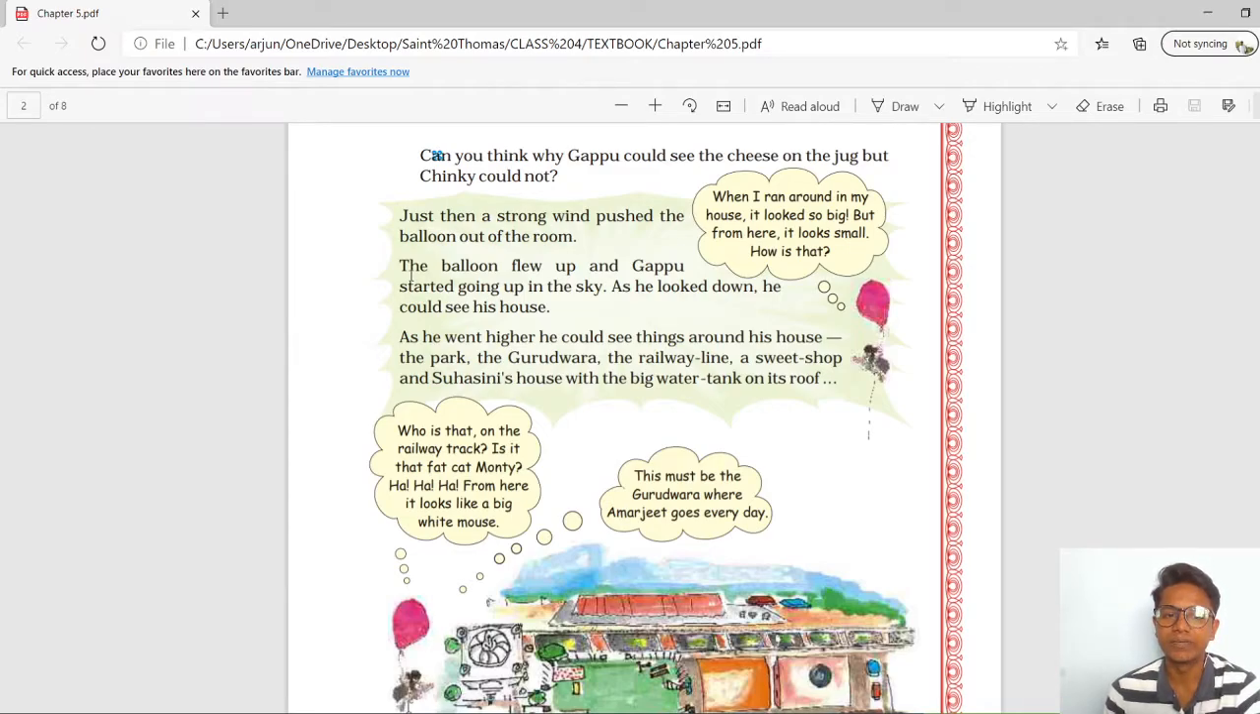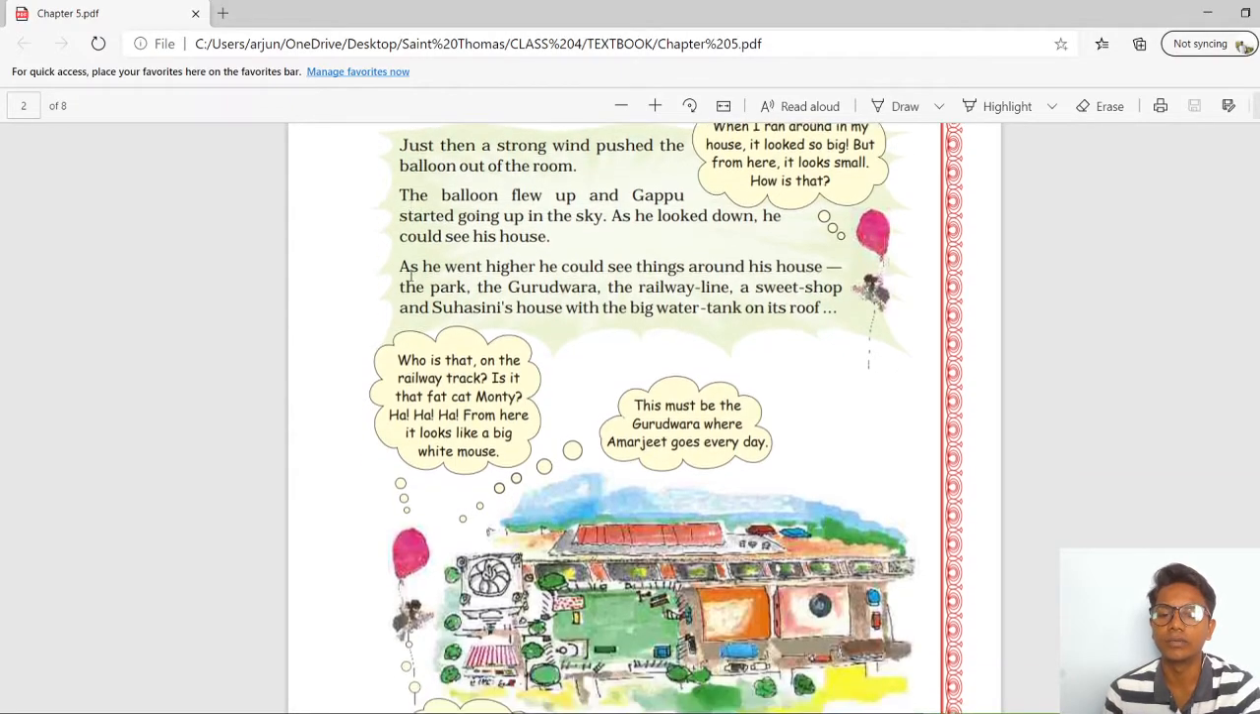So as the mouse started flying in the sky, he saw everything with his own eyes. "When I run around in my house, it looks so big, but from here it looks so small." How is that? We have discussed the answer to this question in the earlier lecture.